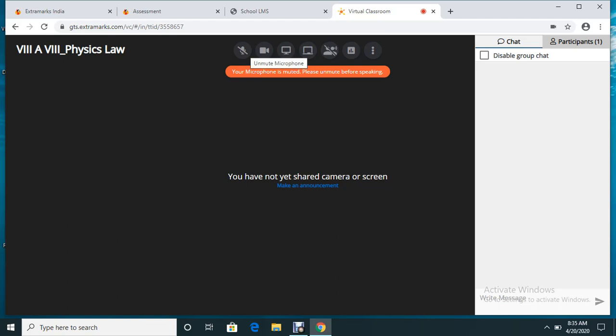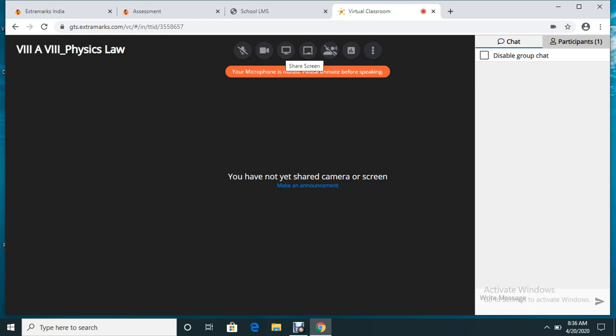This mic icon is for audio, because when you will be taking the live class the students need to hear you. So when you unmute the microphone, your voice will be audible to every child. Muting and unmuting will be up to you. When you unmute, the students will be able to hear you. When you mute back, they will not be able to hear you. Web camera: when you start the web camera, every child will be able to see you. When you switch off your web camera, they will not be able to see you.